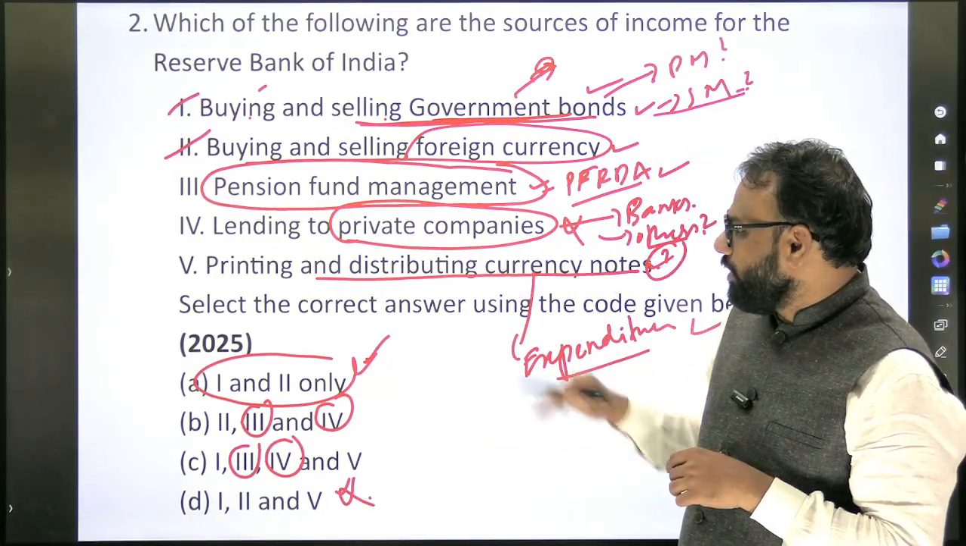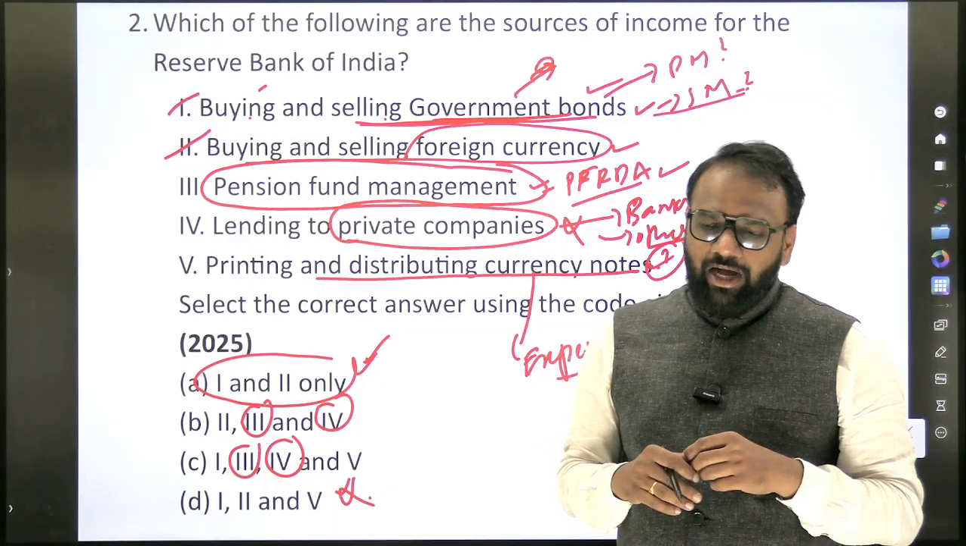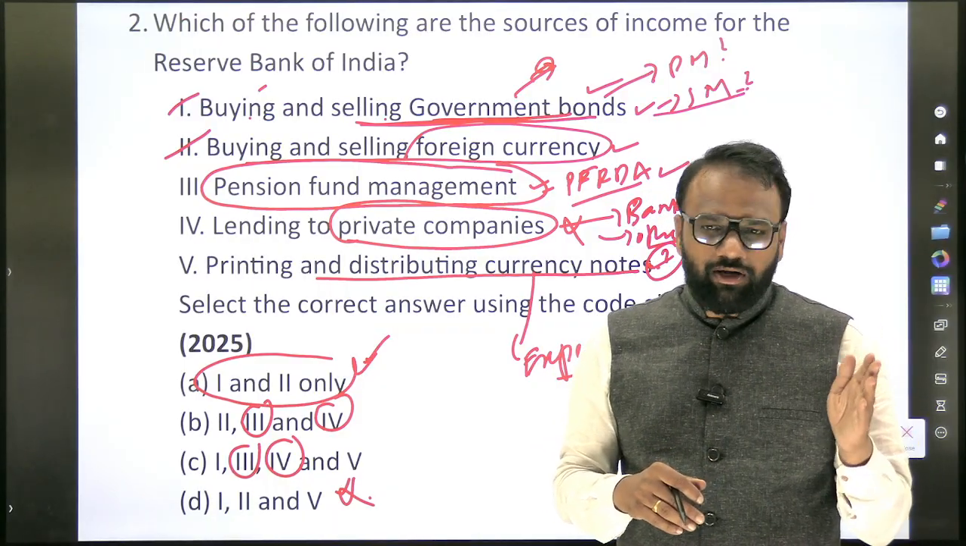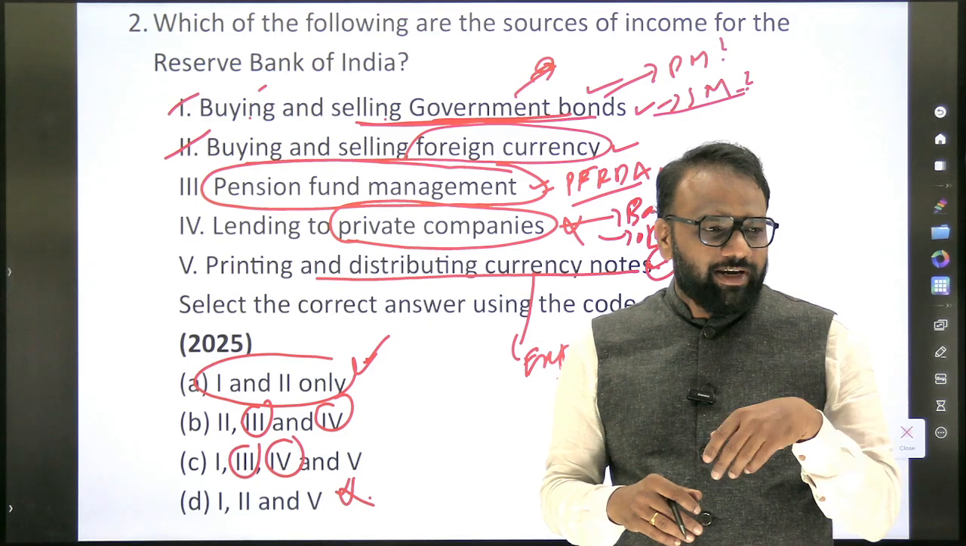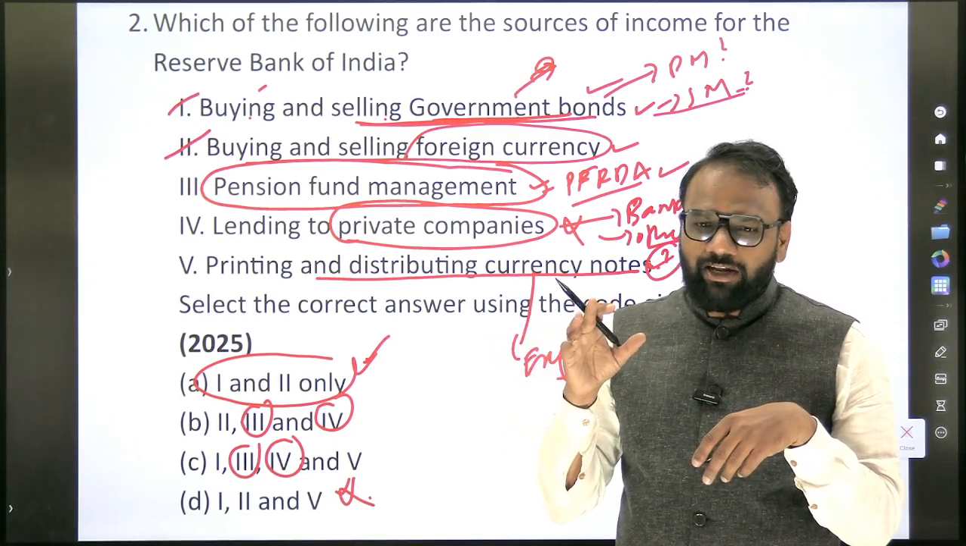So here we have printing and distribution of currency notes. We have classified it under expenditure. Again, anyhow, you can go through the content. If you have doubts, you can raise the doubts. The more doubts you raise, I can also uplift myself, and at the same time conceptual clarity will be built in you as well.